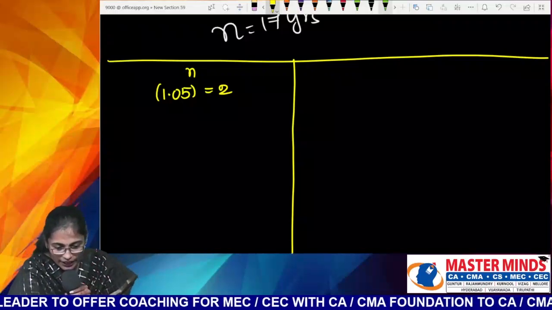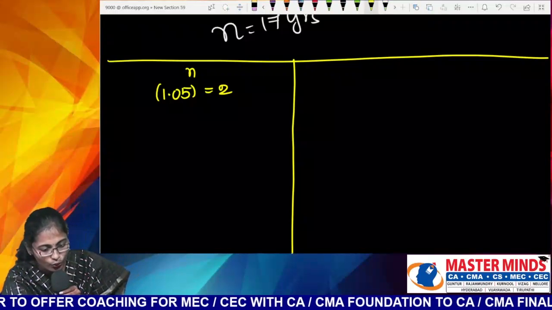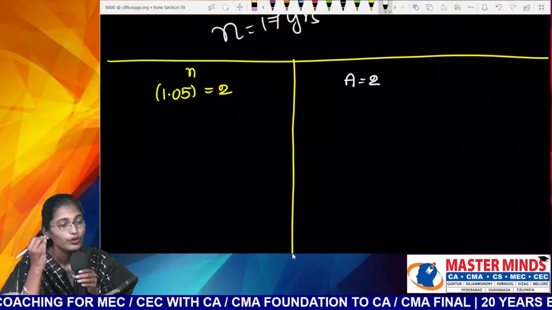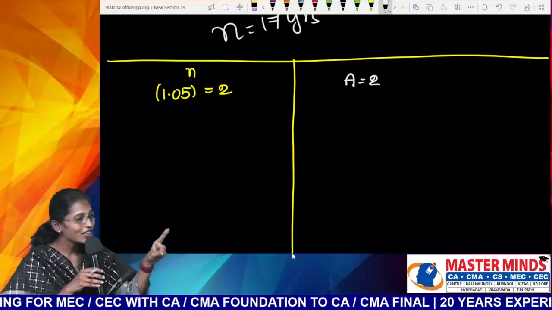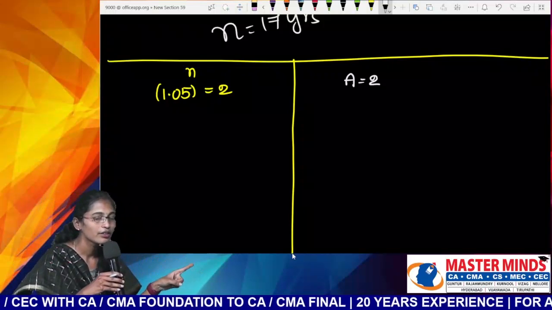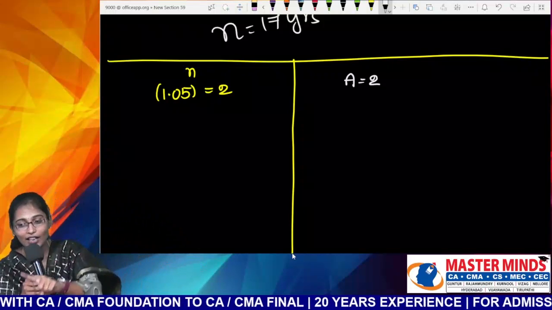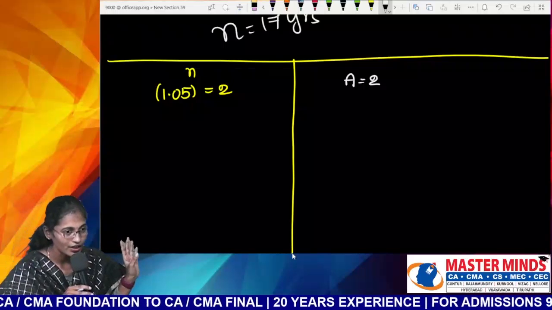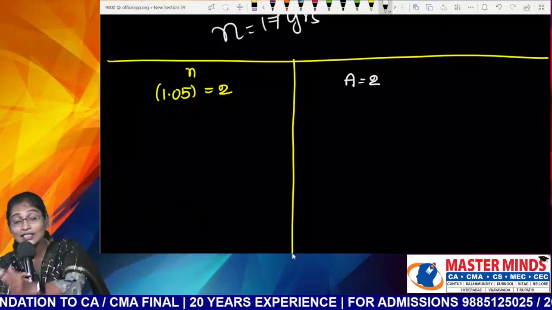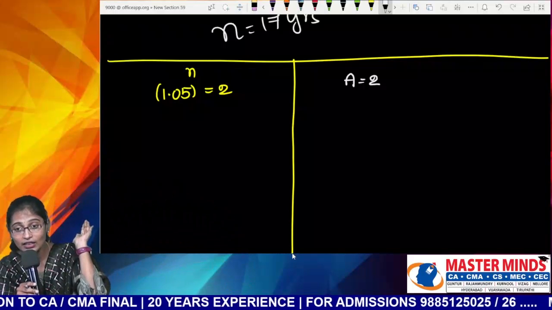That should be treated as your amount. So what is your amount, Nana? 2. For years calculation, use compound interest. For months calculation, use simple interest. Years calculation should be performed with compound. Months calculation should be performed with simple.